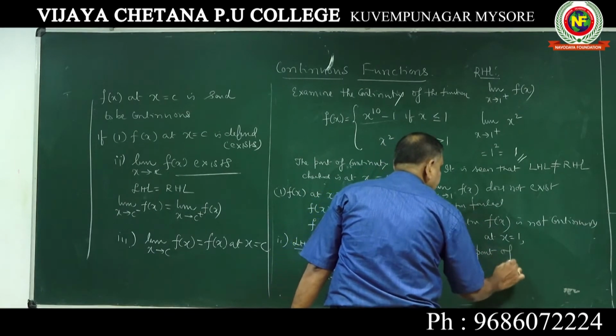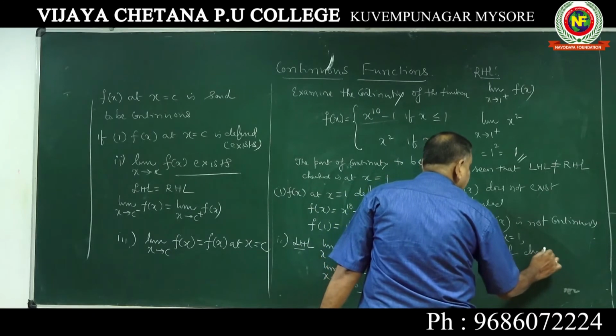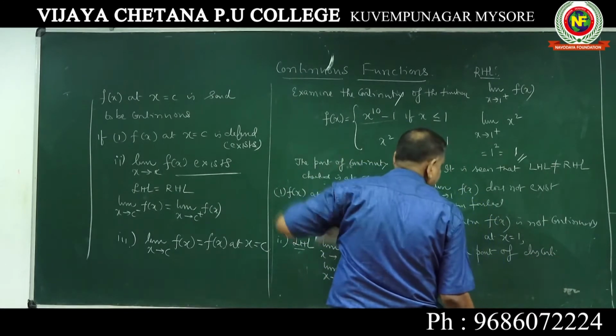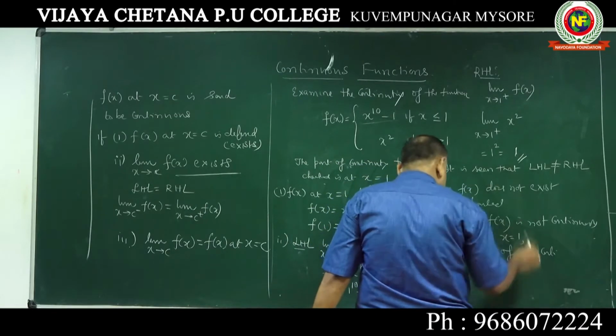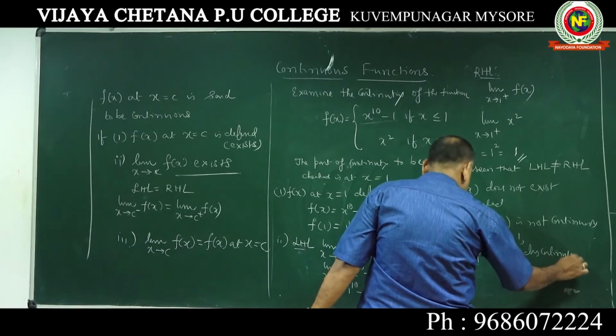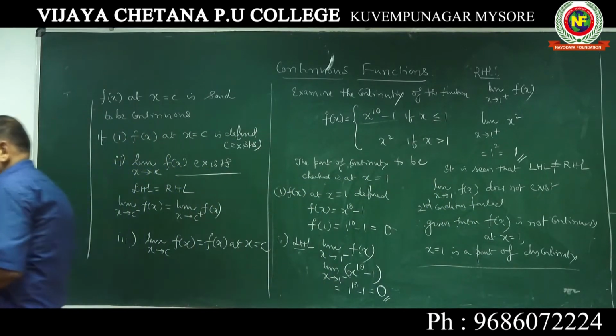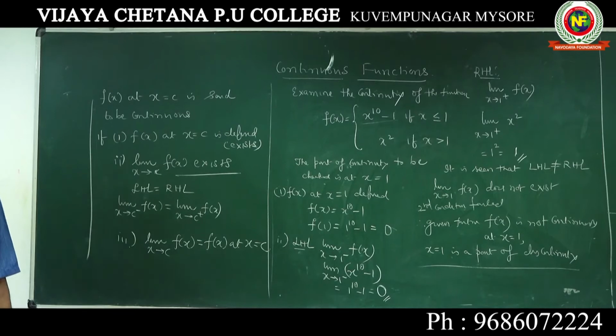Sometimes they will ask you to find out the discontinuity, or find the point of discontinuity, and you have to do all this. This x equal to 1 is a point of discontinuity. I hope all of you have followed this problem also.